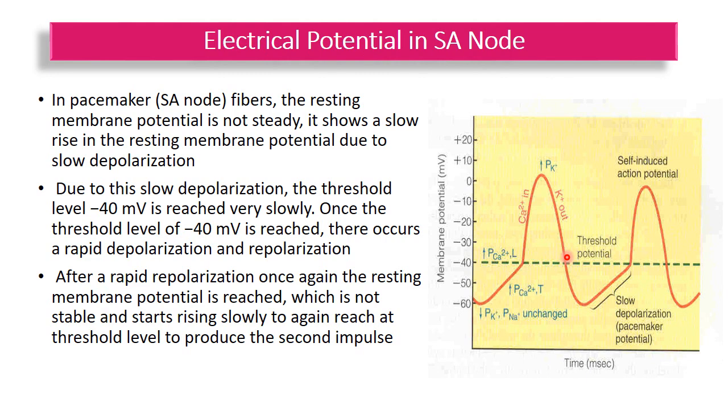After repolarization, once again the resting membrane potential is reached, which is again not stable and starts rising slowly, drifting, to reach the threshold level again and produce the second impulse.